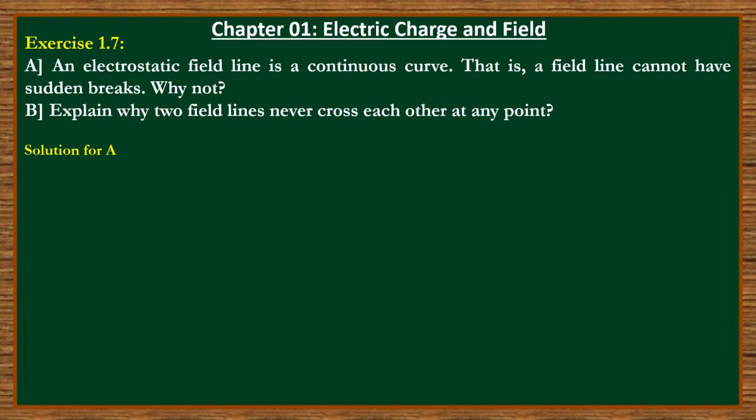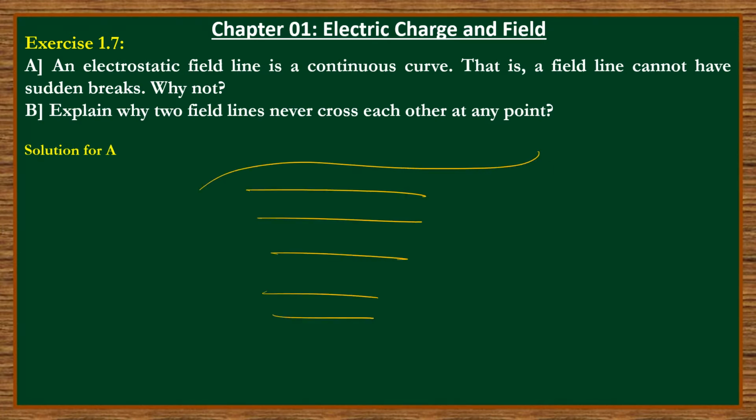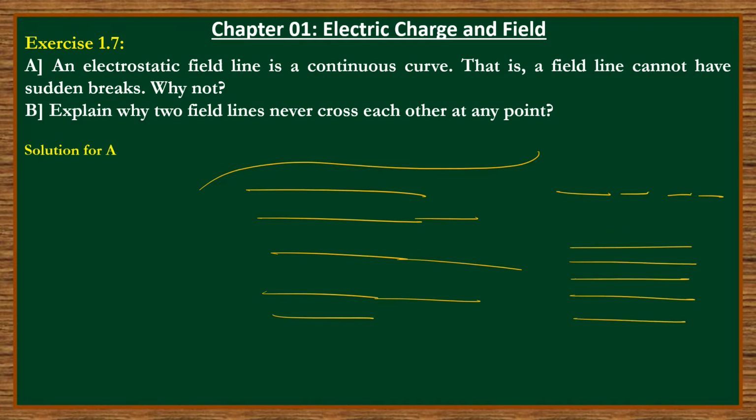So how are the field lines drawn? You know this. Field lines are a pictorial representation of the electric field. Correct or not? So in this way we have to draw. We don't draw like this; there should not be a break. Continuous lines. If it is a uniform field, we draw equispaced straight parallel lines. If it is not uniform, we can draw like this.